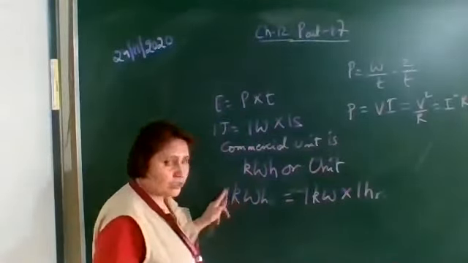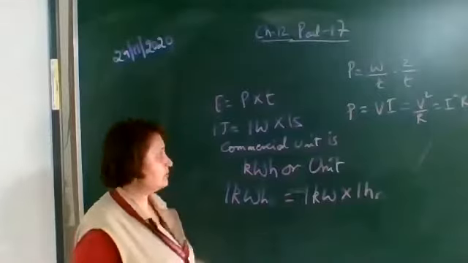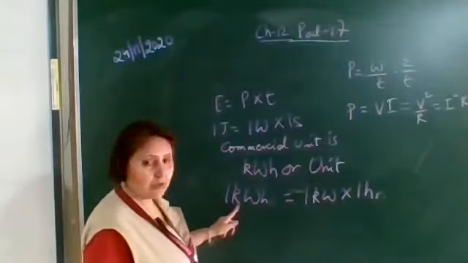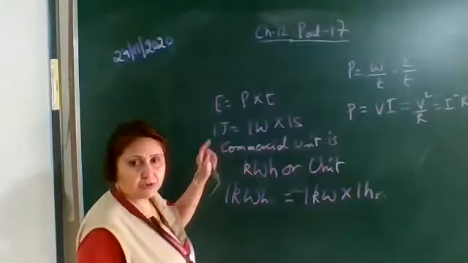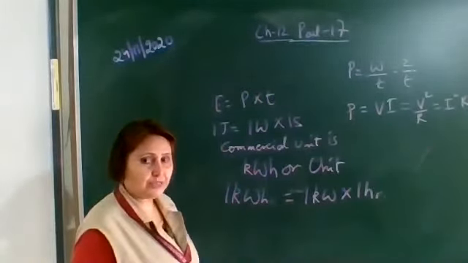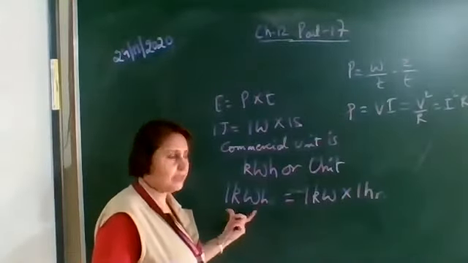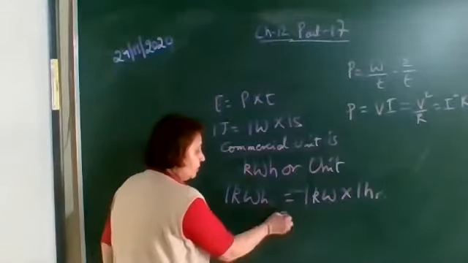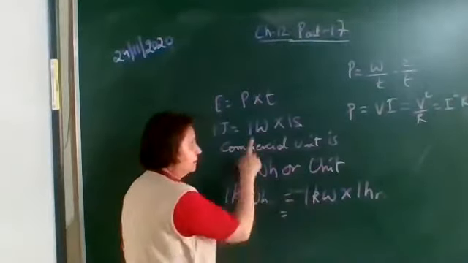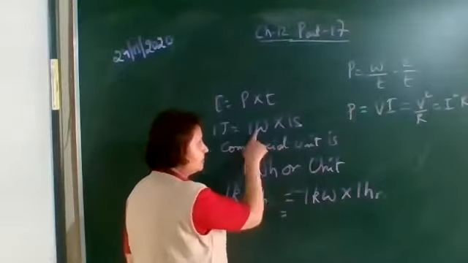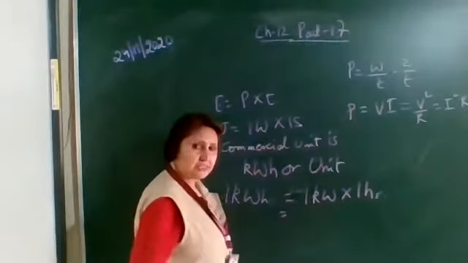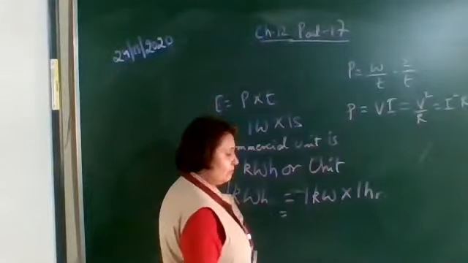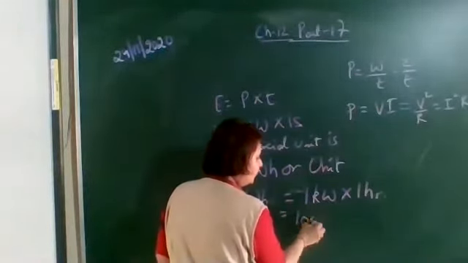Now this is also a unit of electrical energy, but the SI unit of electrical energy is joule. Let's try to bring the relation between the kilowatt hour and joules. This is the commercial unit of electrical energy, and this is the SI unit. In order to convert it into joules, the power should be in watts and the time should be in seconds. We know that 1 kilowatt is equal to 1000 watts.